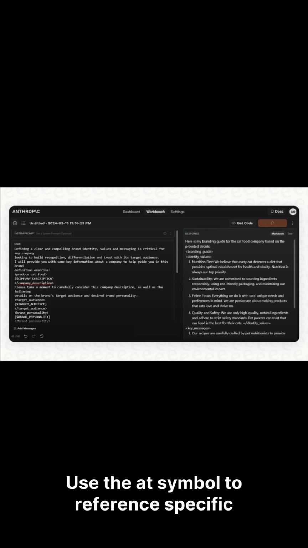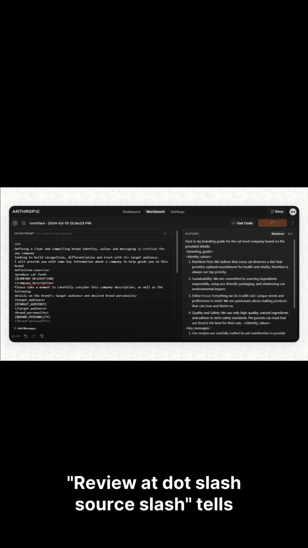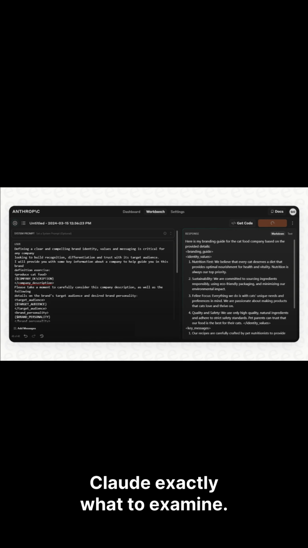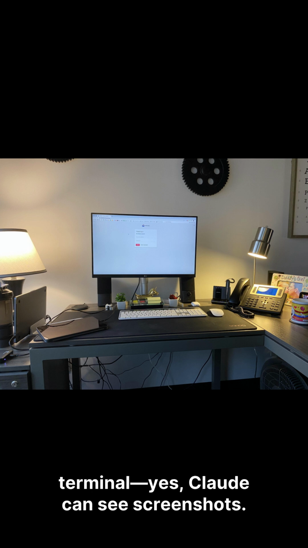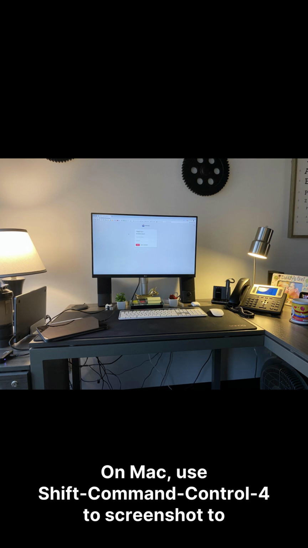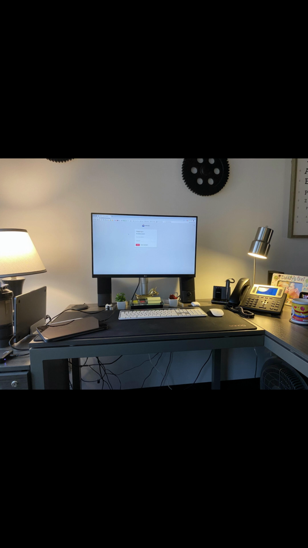Use the @ symbol to reference specific files or directories. "Review @/source/" tells Claude exactly what to examine. Drag and drop images directly into the terminal. Yes, Claude can see screenshots. On Mac, use Shift-Command-Control-4 to copy a screenshot to the clipboard, then Control-V to paste. Not Command-V, that's the trick.